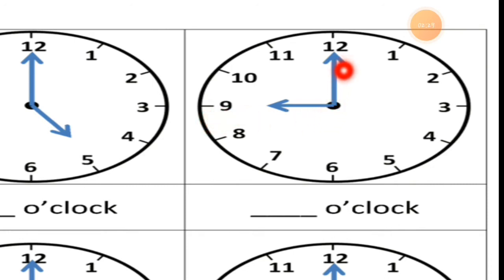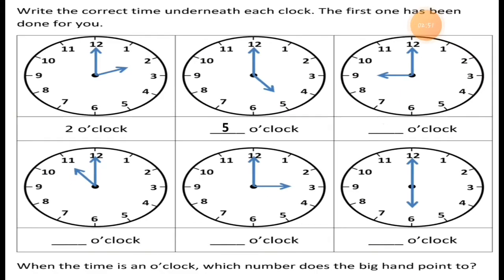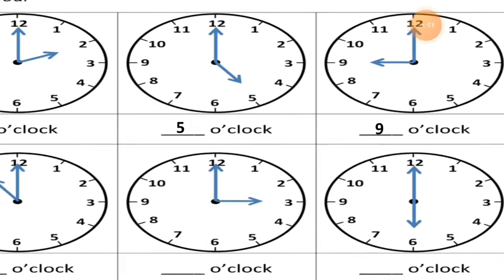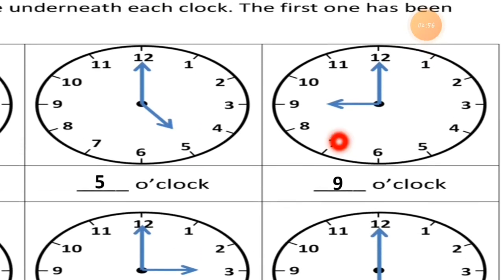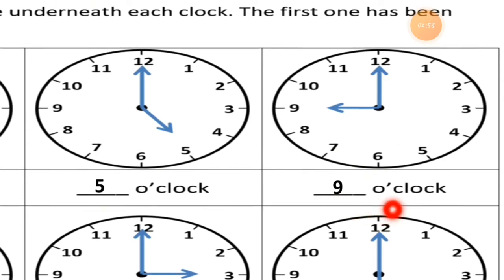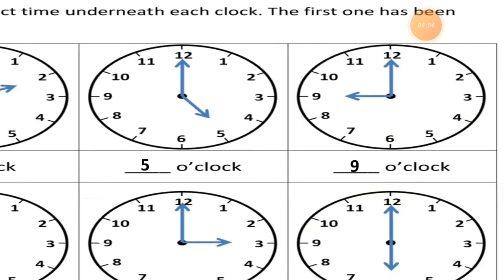If the minute hand is pointing to 12, you have to write o'clock this way, and then check where the short hand is pointing exactly. The short hand is pointing exactly at 9. So it is 9 o'clock. This clock shows 9 o'clock.